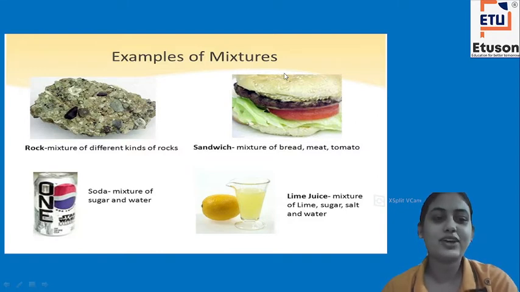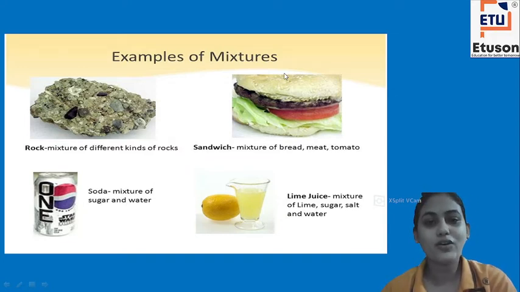Then soda is a mixture of sugar and water. In the case of lime juice, it is a mixture of lime, sugar, salt and water. So all these are examples of mixtures. You can also state some other examples of mixtures which consist of two or more different substances.